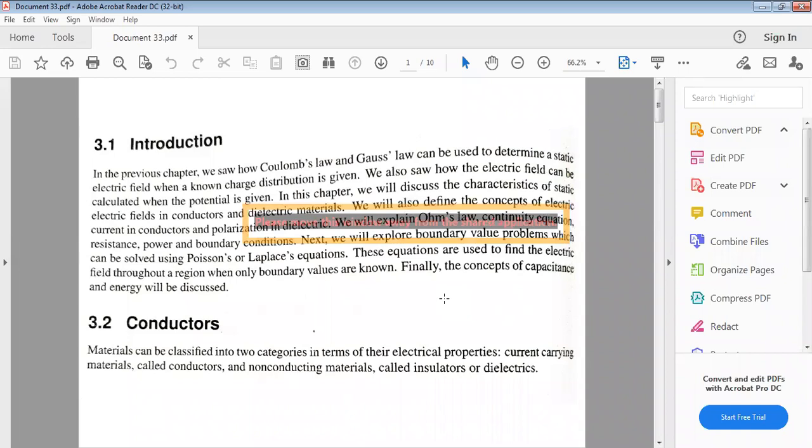In this chapter, we will discuss the characteristics of static electric fields in conductors and dielectric materials. Already, what is meant by conductor and what is meant by dielectric material. So, we will also define the concepts of electric current and